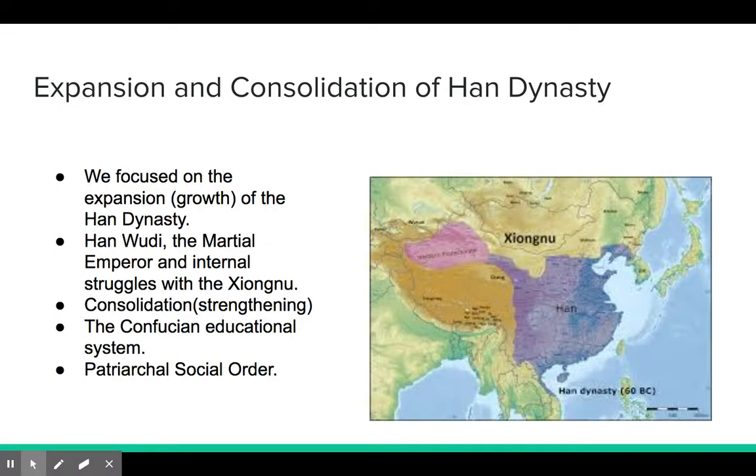We also talked about the consolidation of that empire, or the strengthening, where they internally promoted a Confucian educational system and a patriarchal social order.